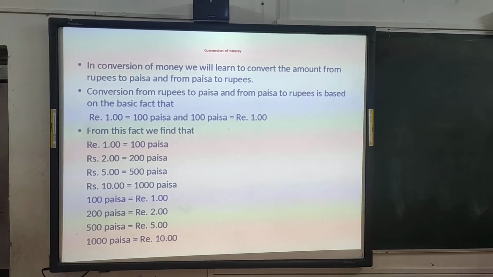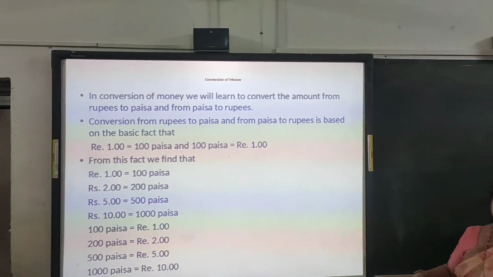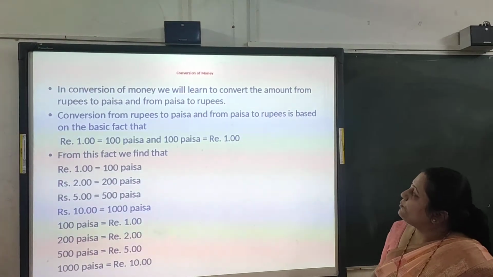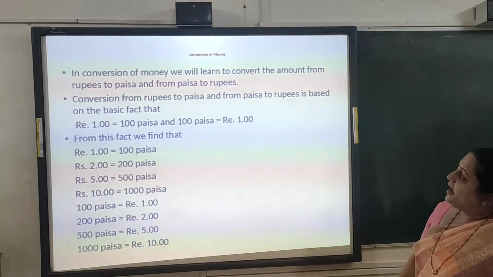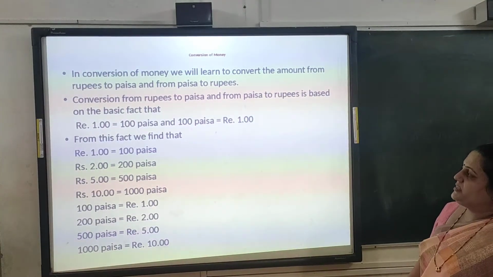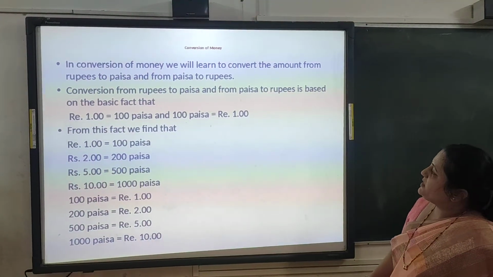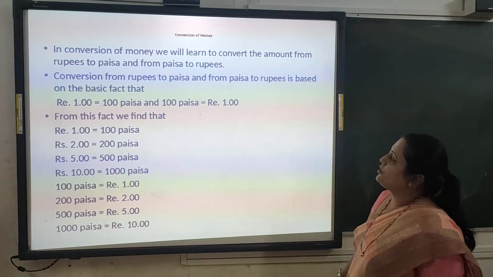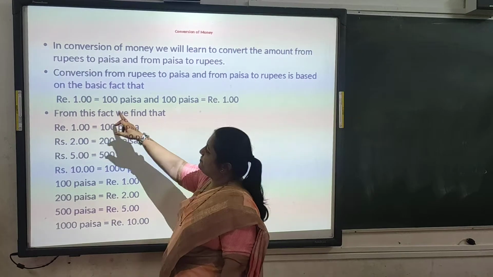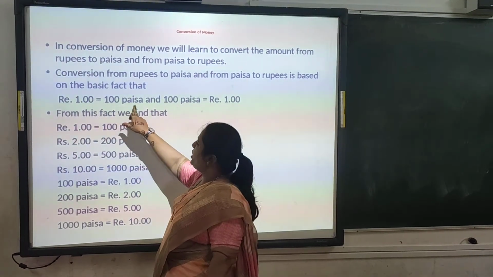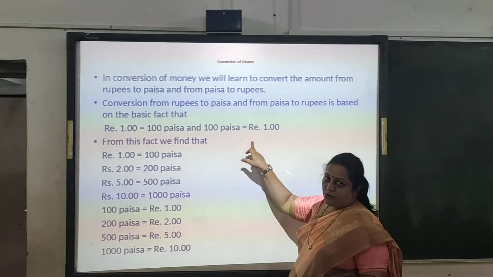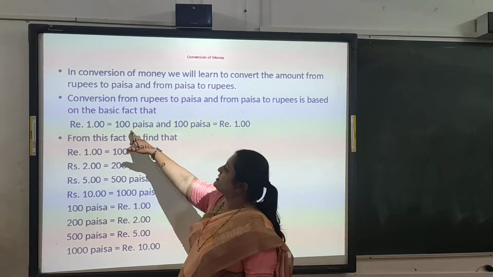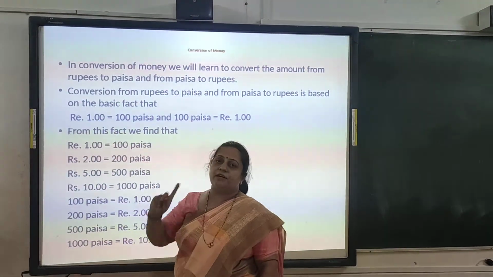Now we will see conversion, how to convert the money. In conversion of money we will learn to convert the amount from rupees to paisa and from paisa to rupees. Conversion from rupees to paisa and from paisa to rupees is based on a basic fact. What is the fact? 1 rupee is equal to 100 paisa, or vice versa, 100 paisa is equal to 1 rupee. When 100 paisa come together, they become 1 rupee.